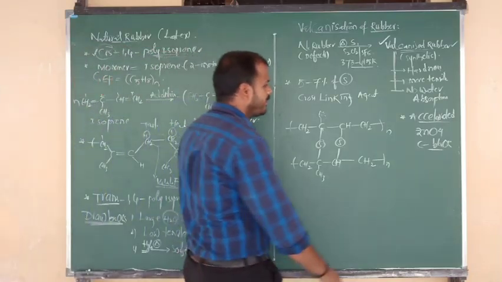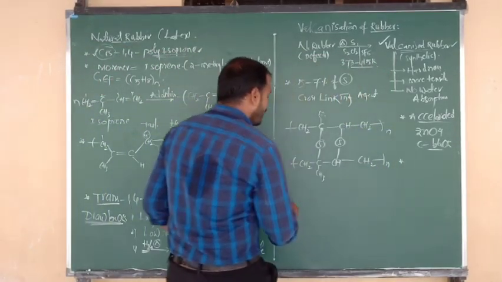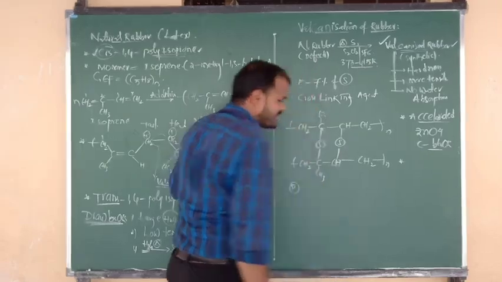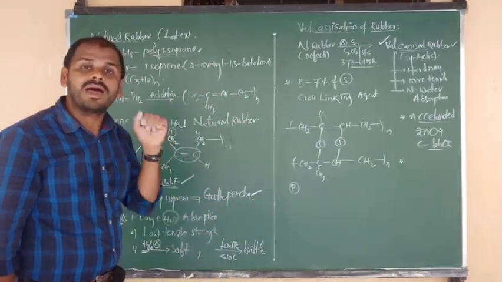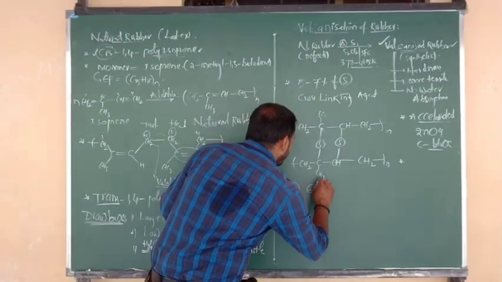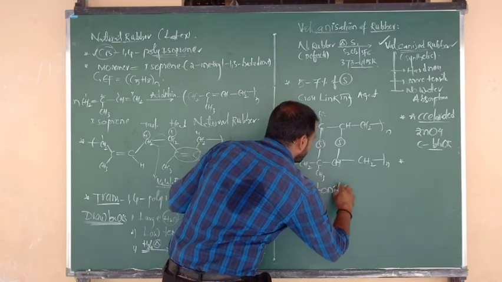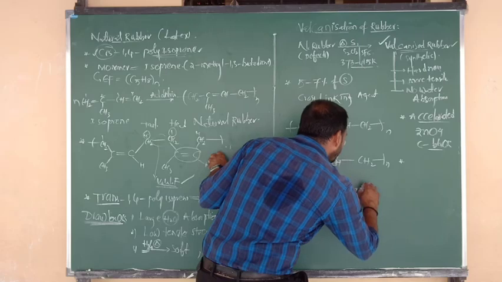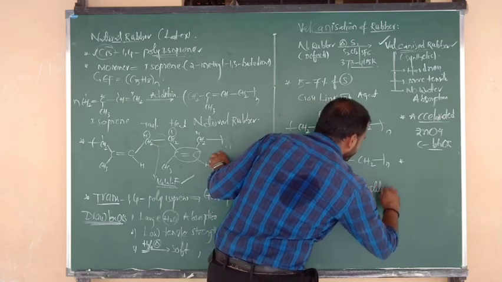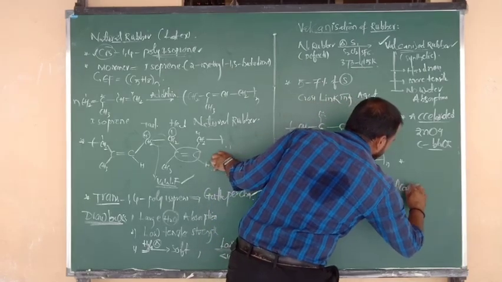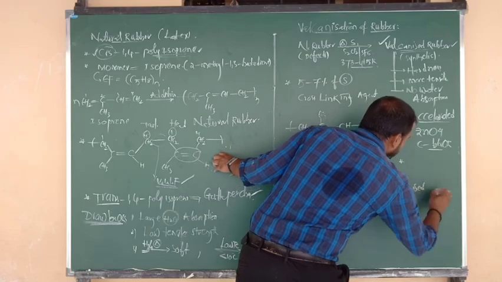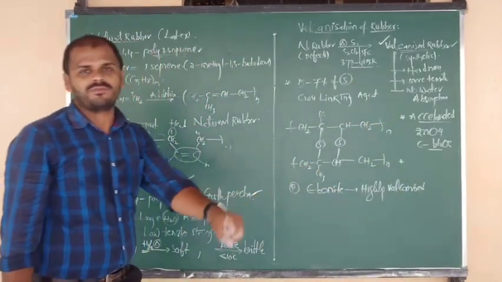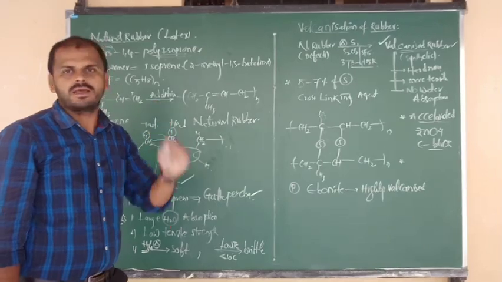Okay? Good. And one more point I want to tell you. One question was repeated: which is the highly vulcanized rubber? The answer is ebonite. Very important question. What is meant by ebonite? Ebonite is a highly vulcanized rubber, meaning it has a high sulfur content, the most sulfur content of any rubber.